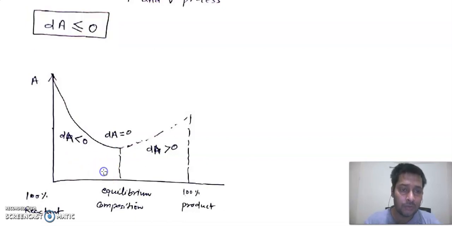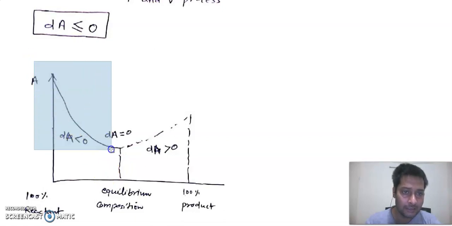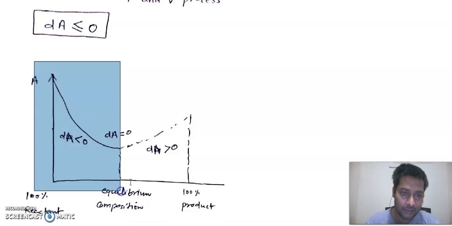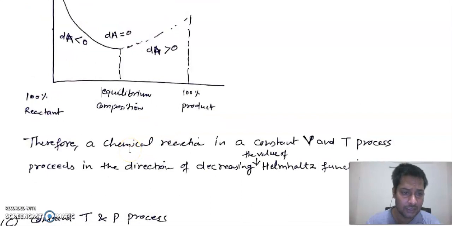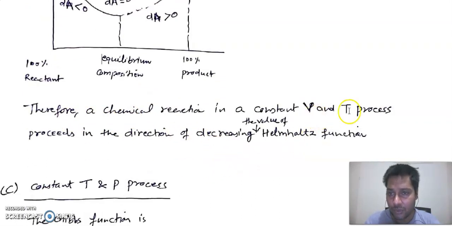So from this we can conclude that the reaction will proceed only up to this region, and we will attain equilibrium at this point, and after that the slope will become positive, which is not feasible as per this expression. So again the conclusion is that a chemical reaction in a constant volume and temperature process proceeds in the direction of decreasing value of the Helmholtz function.